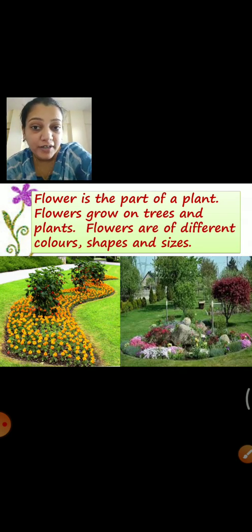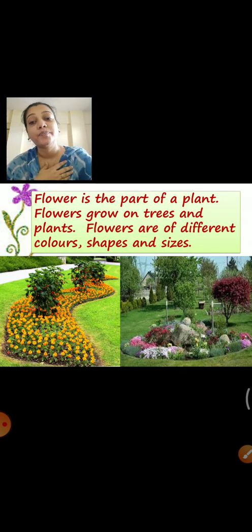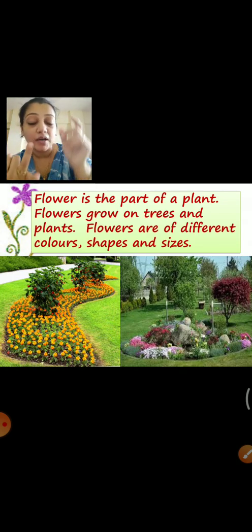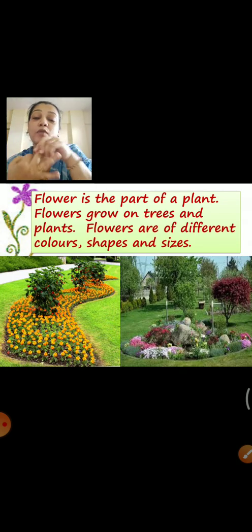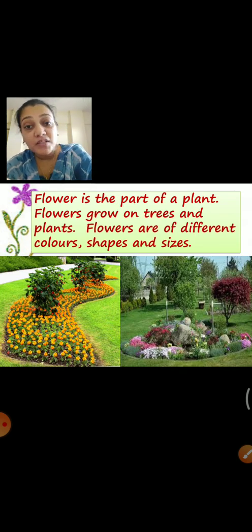Yes or no, children? Even we have flower pots at our house. Do all pots have same color flowers? No. I have 3 pots at my house. One with red color flower, one with pink color flower and one with yellow color flower. Right? And they all 3 are with different names and different leaves. So, all the plants and all the flowers are of different shape, size and color. Okay.